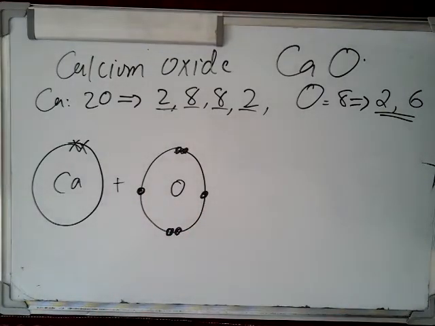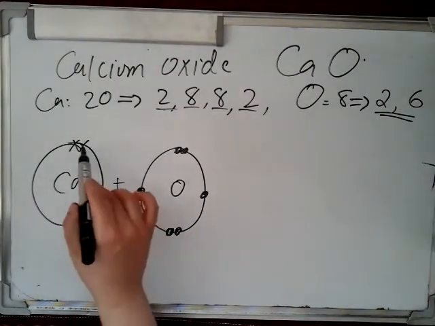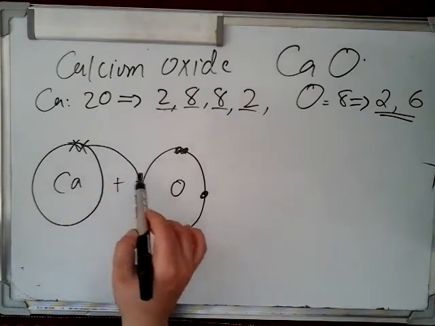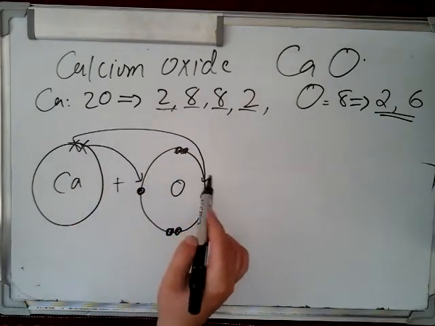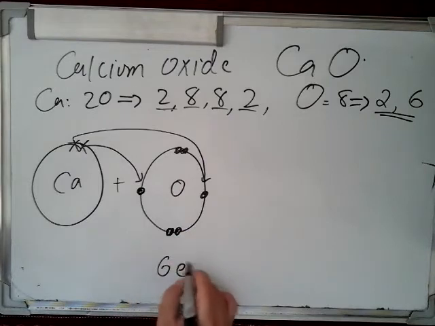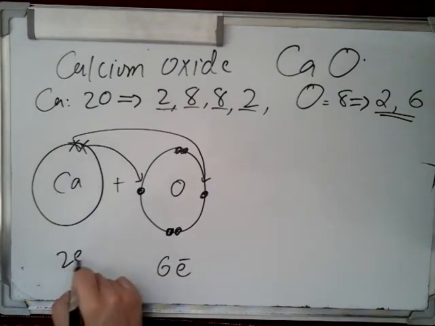Definitely calcium will transfer both its electrons to the oxygen atom. Why oxygen? Because oxygen has 6 electrons and calcium has 2 electrons.